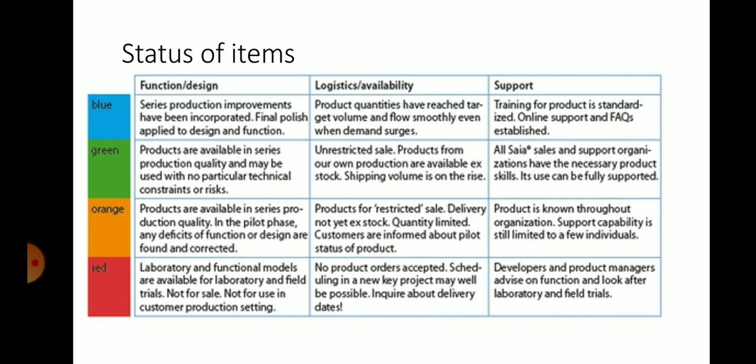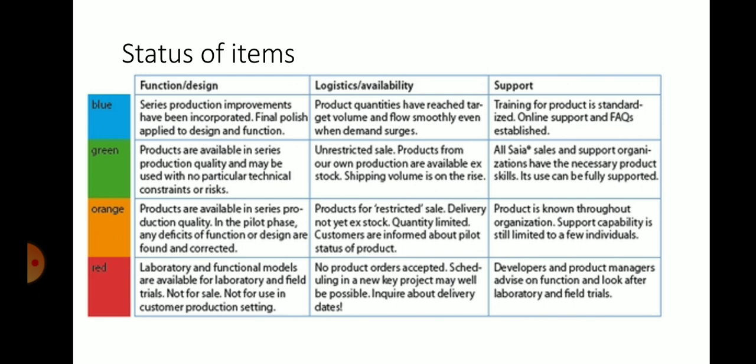Orange color indicates that products are available in series, production quality is in the pilot phase, and any deficits of function or design are found and corrected. So orange level means it's at the beginning level, where the deficiencies or deficits can be changed in the design.